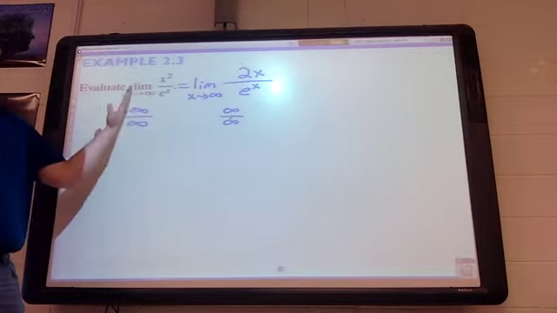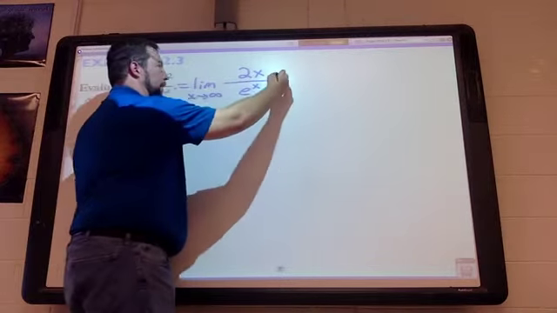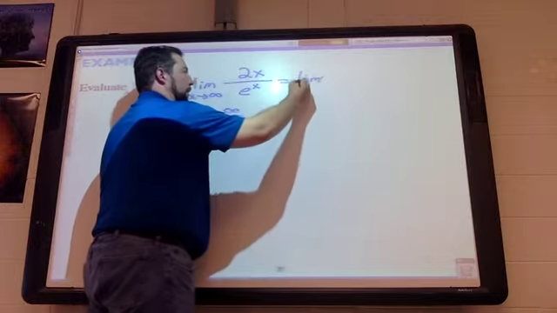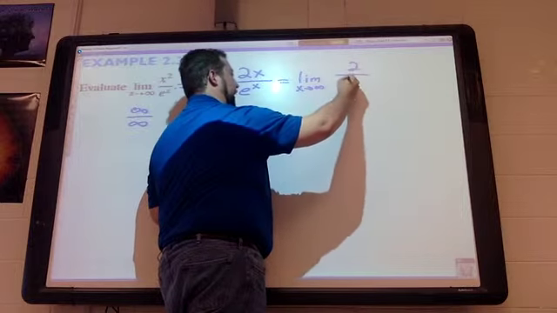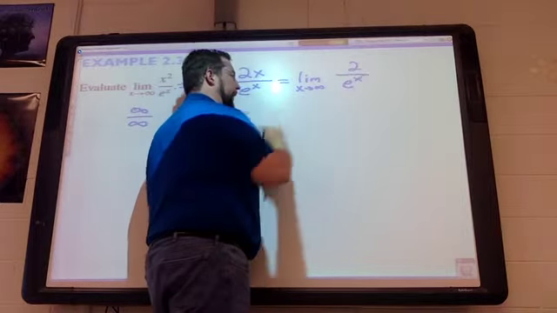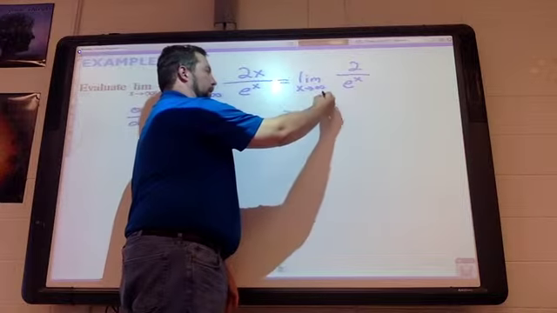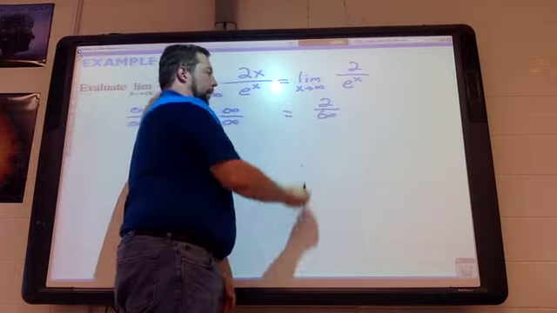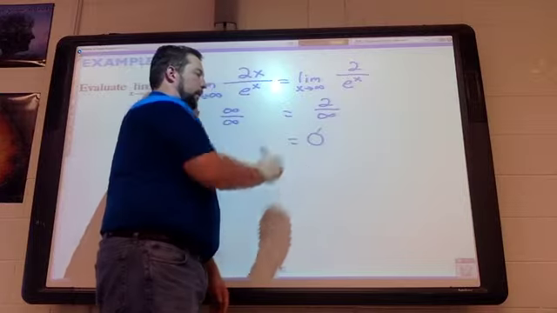Well, guess what? We can use L'Hopital's rule again. All right, and so what is the derivative of the top? Derivative of 2x is just 2. Derivative of e to the x is still e to the x. So now if you plug in, you get 2 over e to the infinity power, which is infinity, and 2 over a really large number is 0.